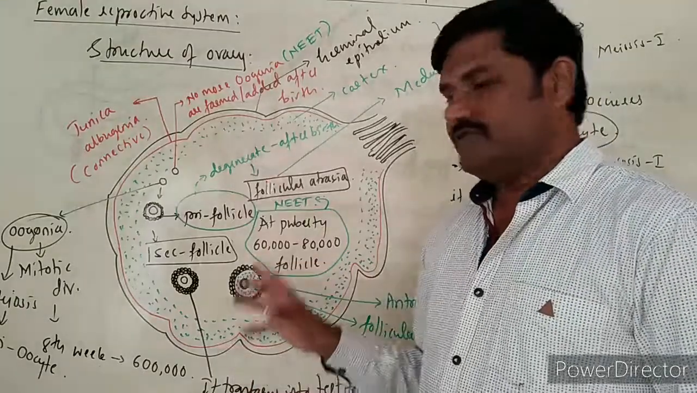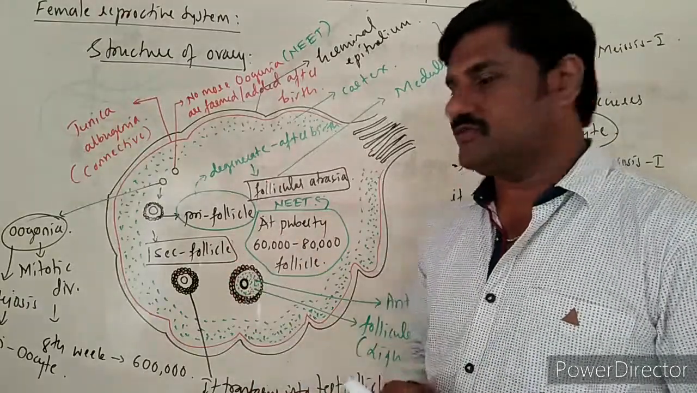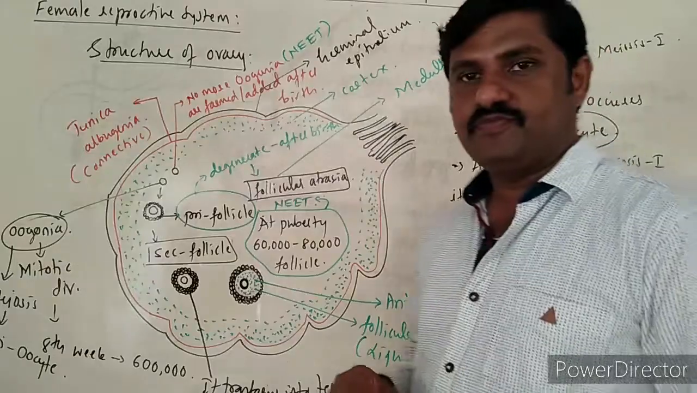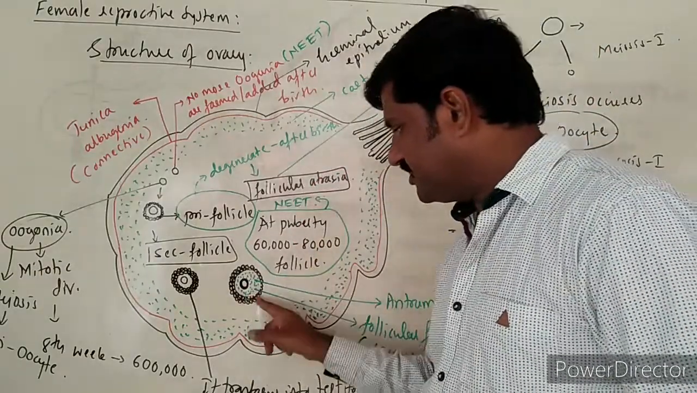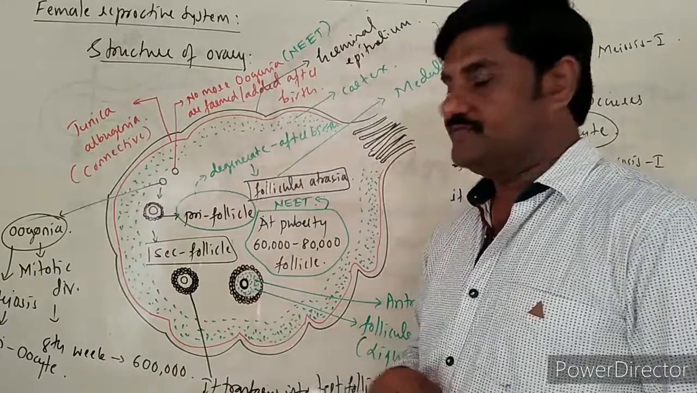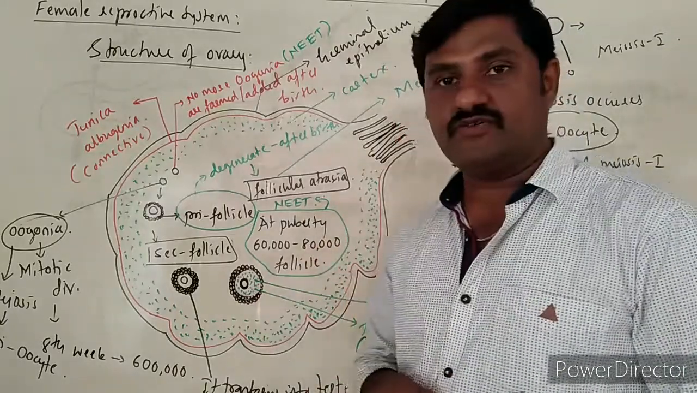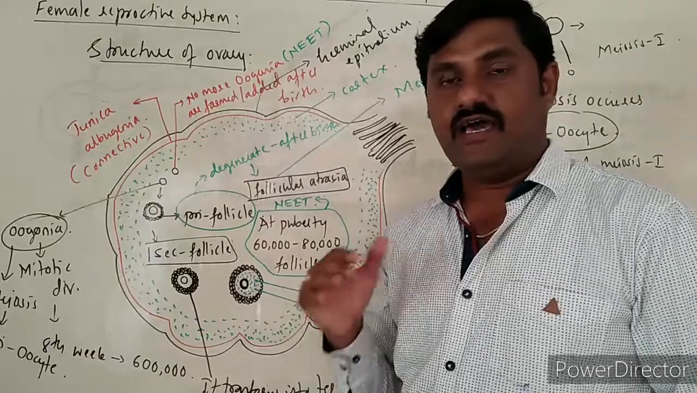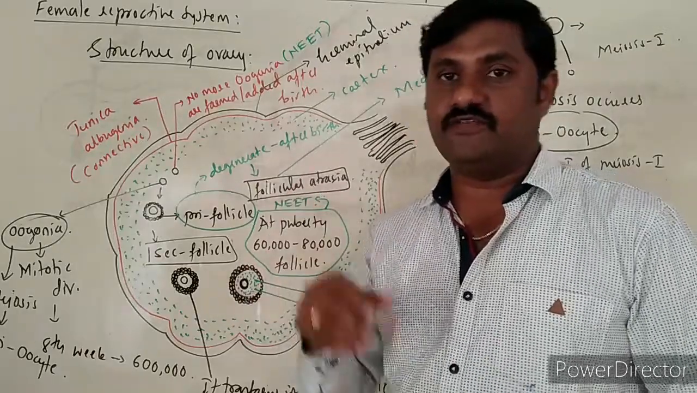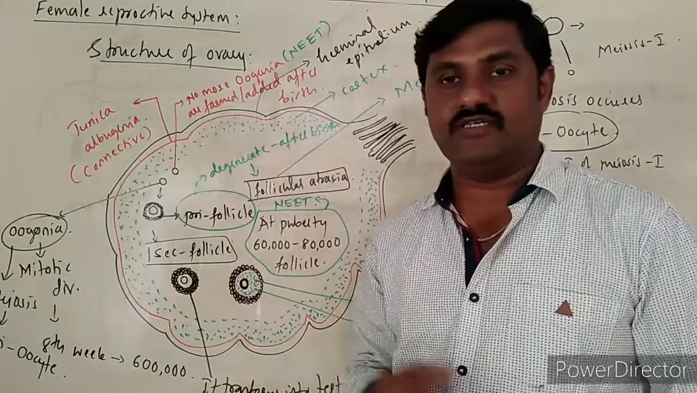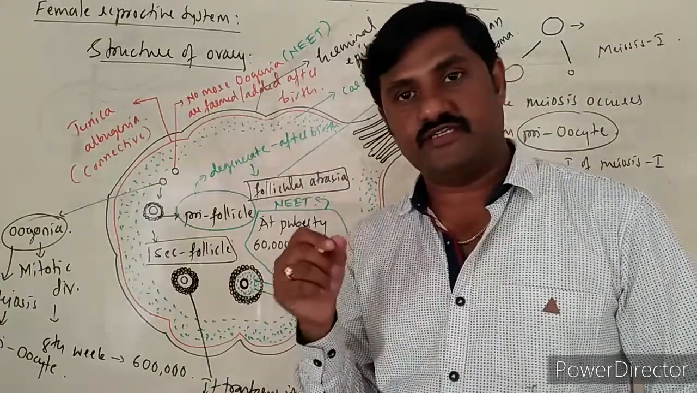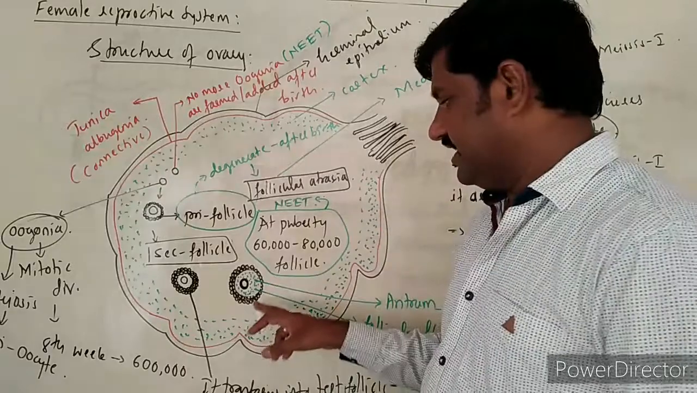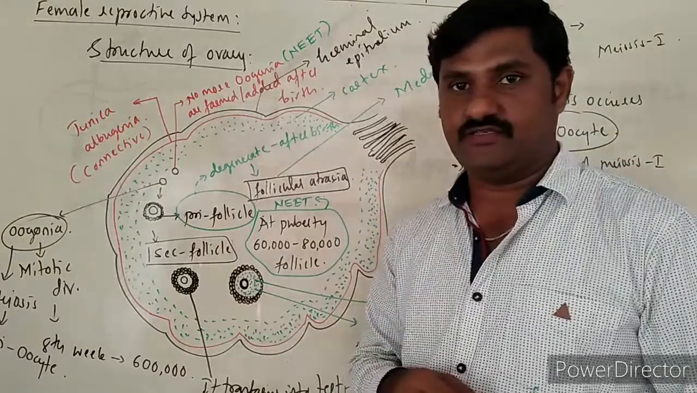Now in the next video we are going to study a very important point, that is the next developmental stage of the tertiary follicle, and that stage is the matured follicle, which is itself called the Graafian follicle. Why? Because it is named after the scientist Graafian, right? So that's why it is called the Graafian follicle.